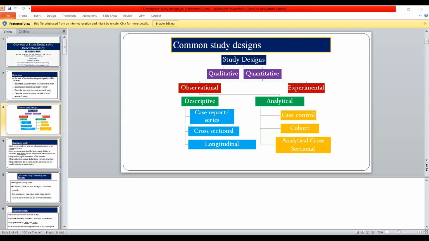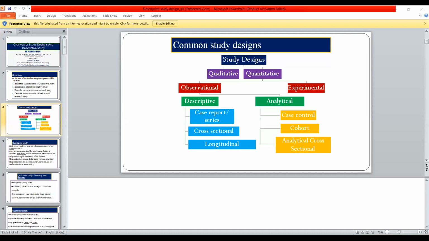That is the prevalence. Anybody knows the difference between prevalence and incidence? What is prevalence? What is incidence? Good. So a cross-sectional study gives you which important data?